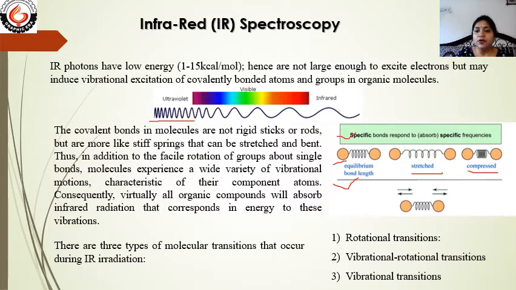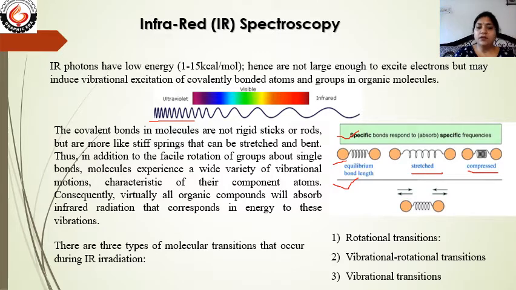A specific bond responds to, or absorbs, specific frequencies. Why? Because bonds have different bond lengths, bond energies, etc. So it always depends upon the type of bond. The covalent bonds in a molecule are not rigid. They may be bent or stretched. Due to this ability, molecules show absorption in the IR range.